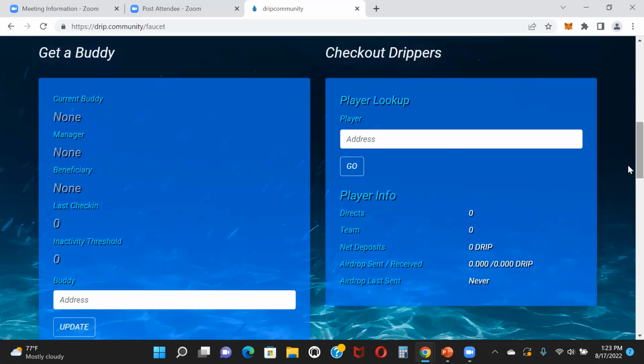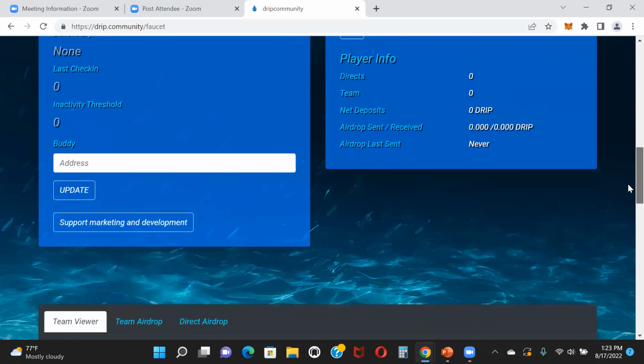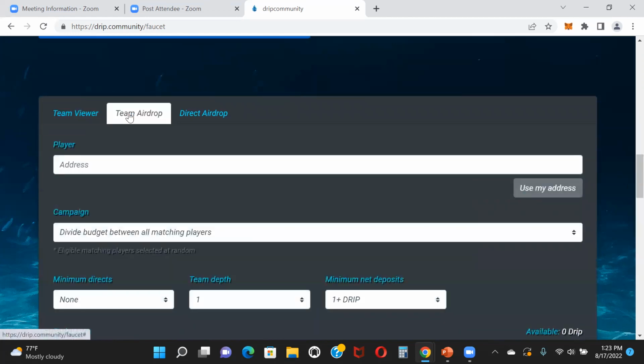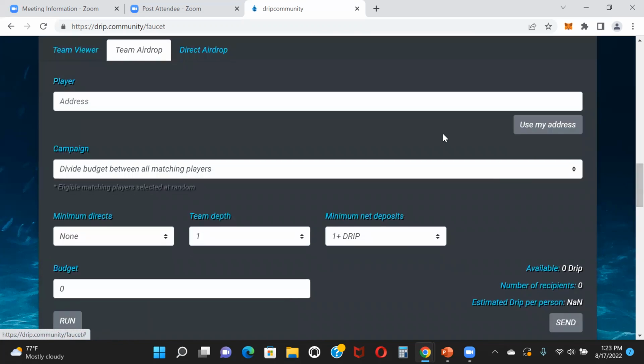Here you can actually check out if you want to look up a player on your team. And then here's the airdrop function, where you can click this team airdrop. And here you can airdrop your team whenever you need to or want to. Here you would use your address. And then you can kind of set the criteria.